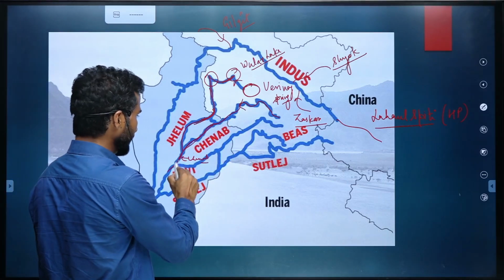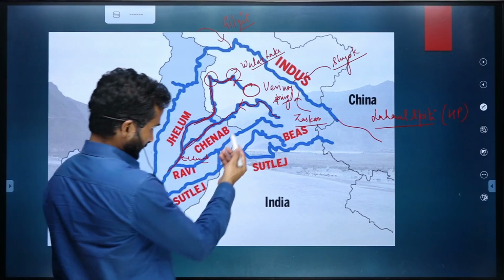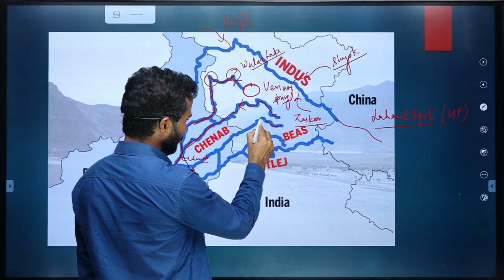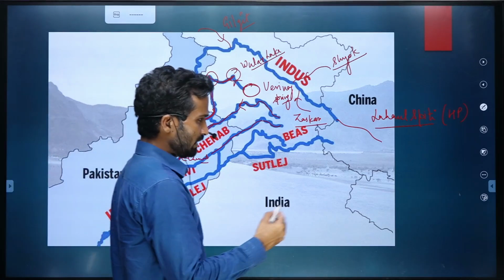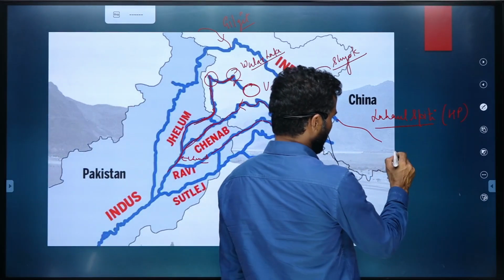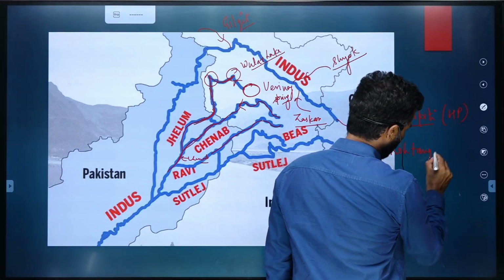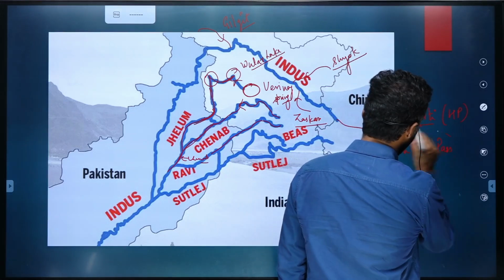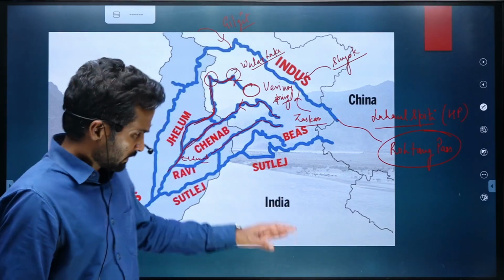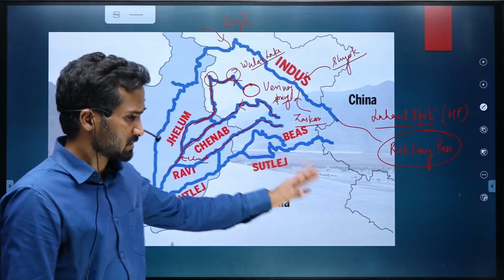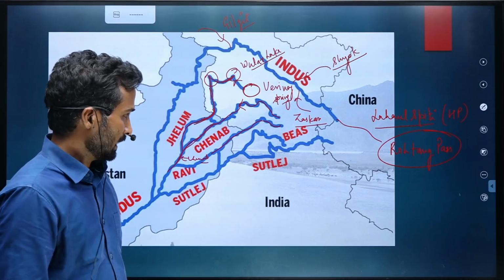Then thereafter, there is another important river called Ravi. You must have heard of Rohtang Pass. Rohtang Pass is near Manali. If you happen to visit Manali, the tourist agents will take you to Rohtang Pass. That is one destination they take you to.